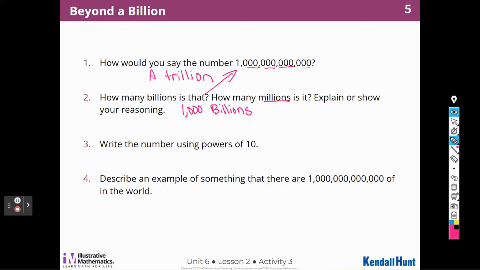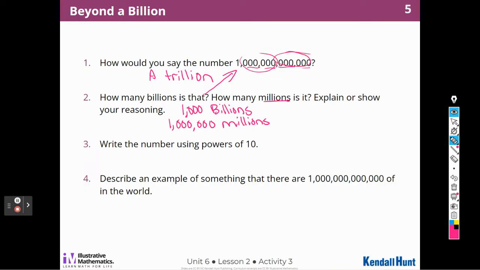So if it's millions, it's going to be a million millions. Right? Because there are 3 more zeros, it's a million millions. 3 more zeros in this one. This one only has 6 zeros. This one has double it, right?